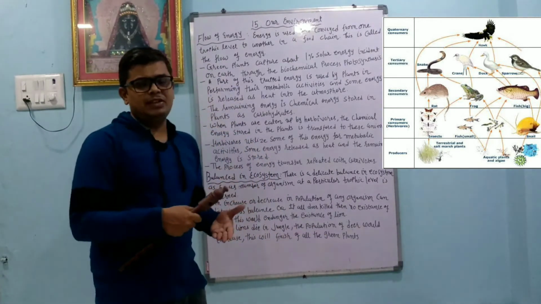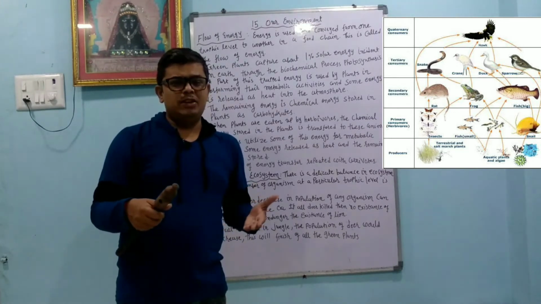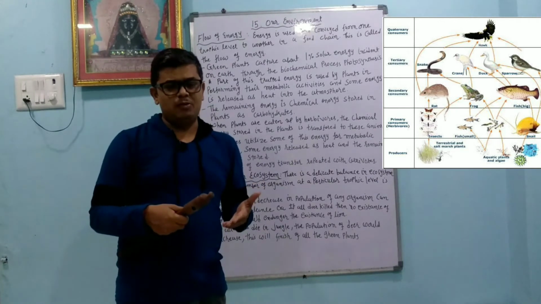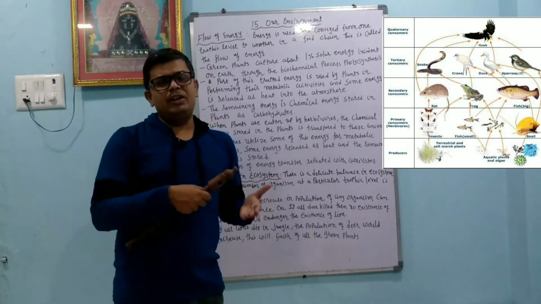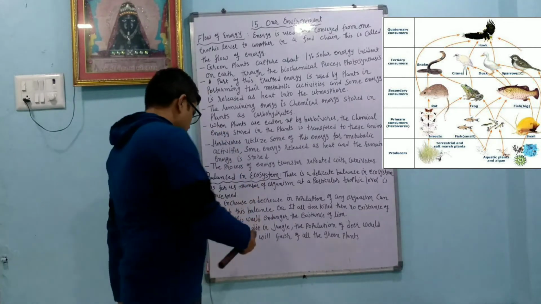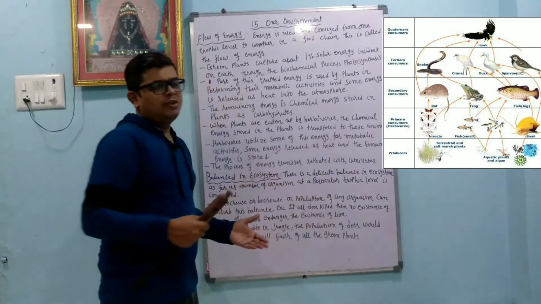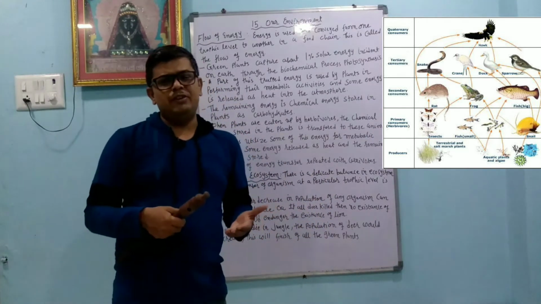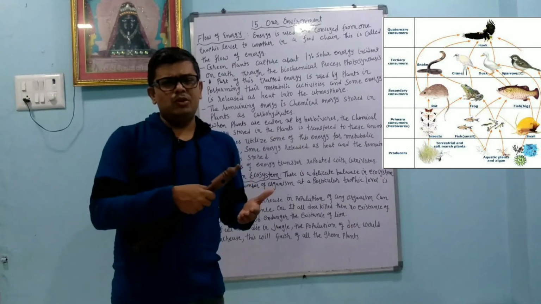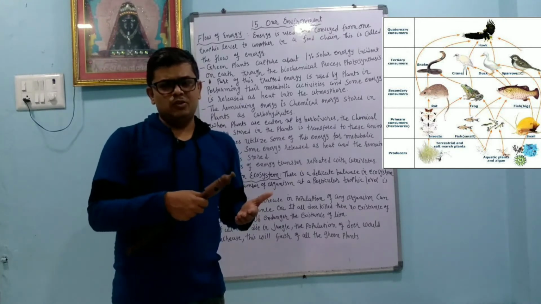In the same way, opposite, we can say that if all the lions die, then what happens? The population of deer increases, and maybe they enter the human area and destroy different types of crops. Like that, we can take many examples of other animals also. This will finish off all the green plants. So whenever the number of deer increases, we know that they come into the human area and try to consume the crops, so they can destroy the crops.